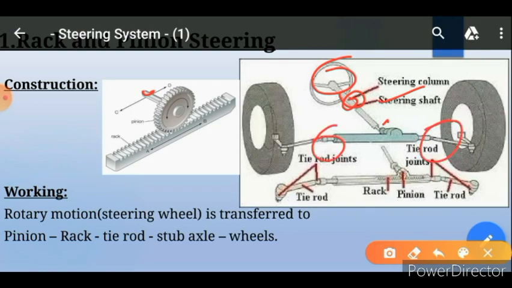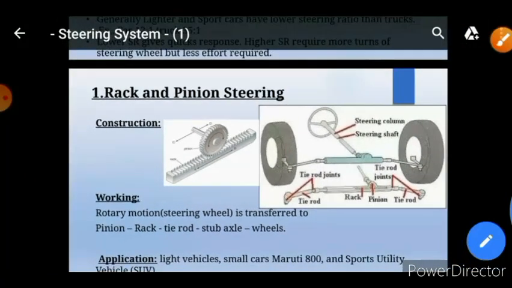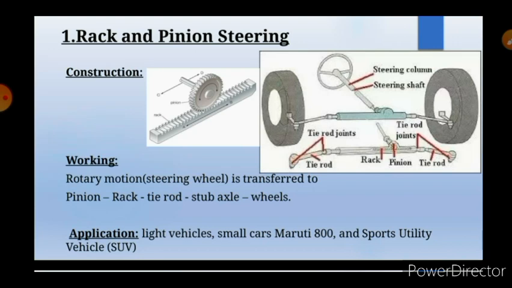Both the side tie rods are attached. Then this tie rod is further connected to the stub axle, and this stub axle is connected with the tires or wheels. So in this way the construction is there. It is very simple in construction and needs very little maintenance. That is why almost all vehicles use the rack and pinion type steering system.